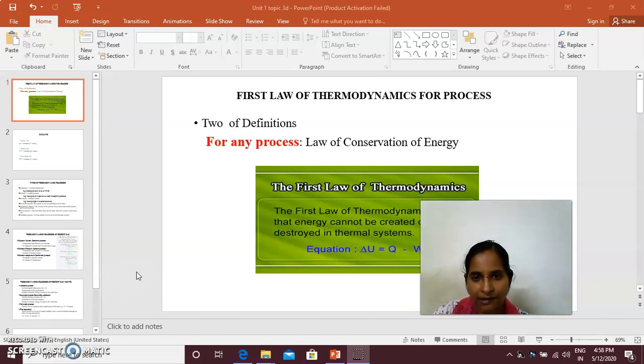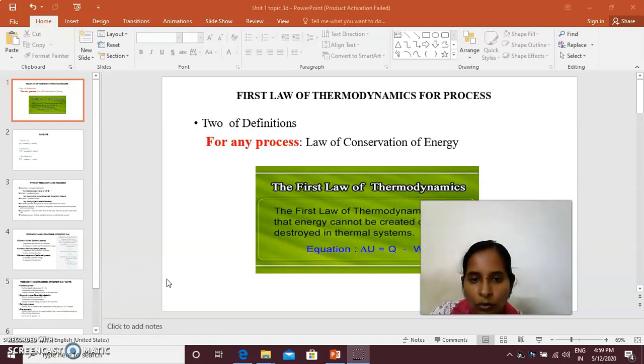For any process and cyclic process. What is a cyclic process? Cyclic is nothing but a sequence of processes in which the initial and final conditions are identical.